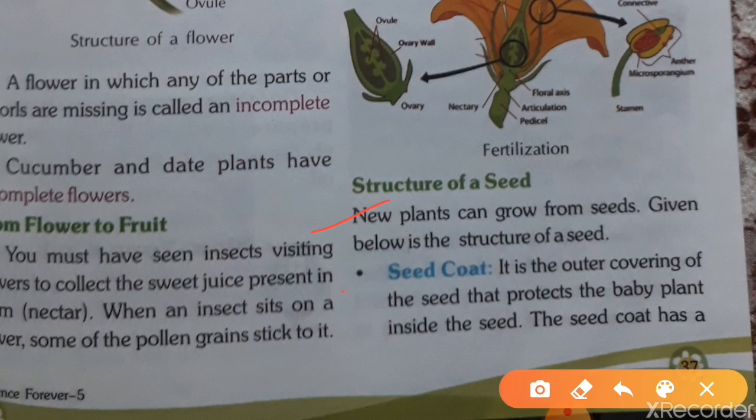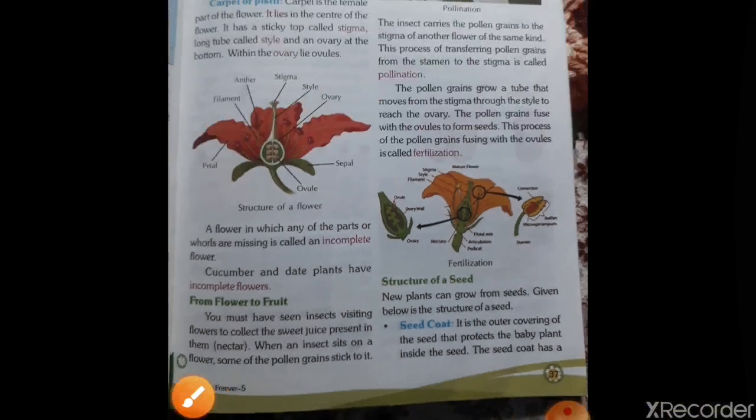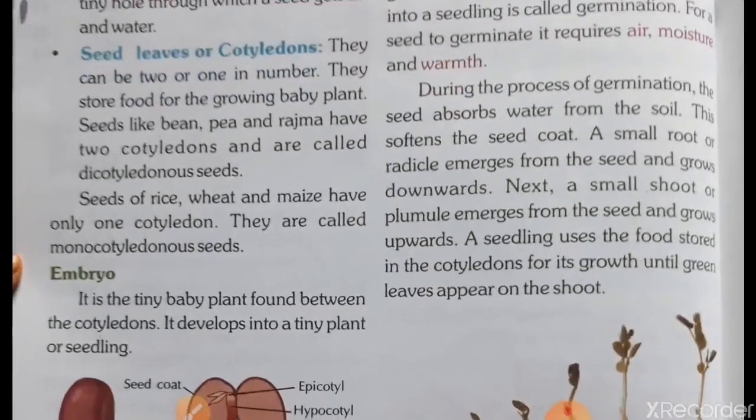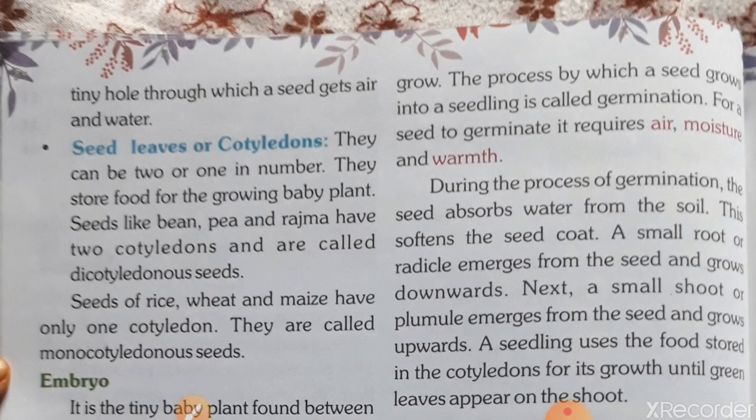First of all, a seed contains a seed coat. The outer part of the seed is called the seed coat. It is the outer covering of the seed that protects the baby plant inside the seed. And the seed coat has a tiny hole through which the seed gets air and water. So the seed coat has a tiny hole through which it gains water and air.